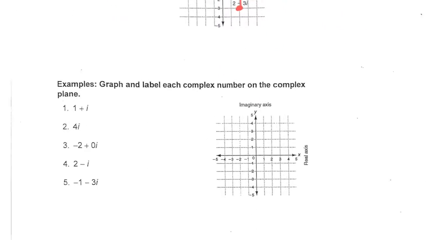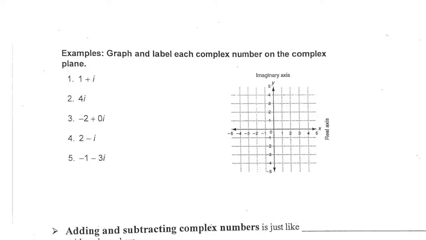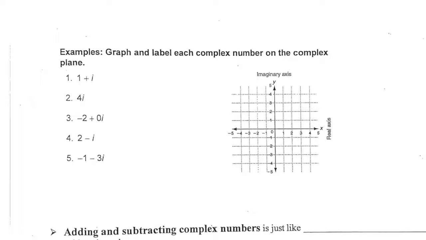So looking at our examples here, go ahead and graph that very first one, that 1 plus i. Let's make sure we're in the same place when we do that. Does it make sense that it would be that red point that I just made? 1 plus i, right? Over 1, up 1.